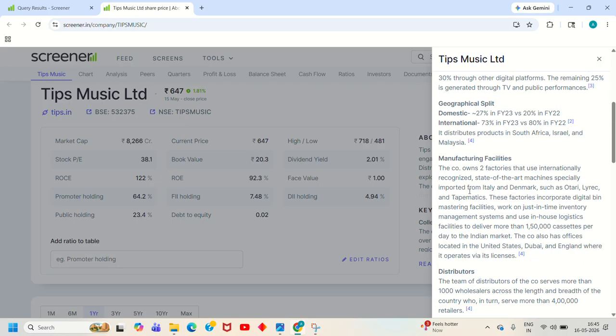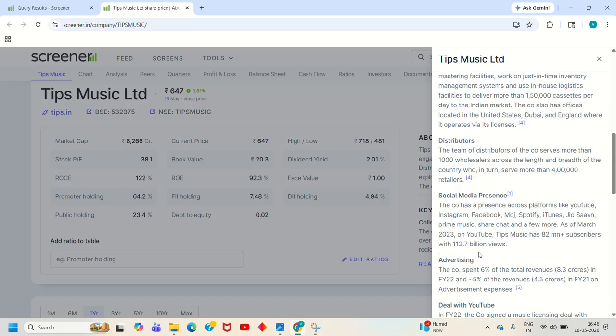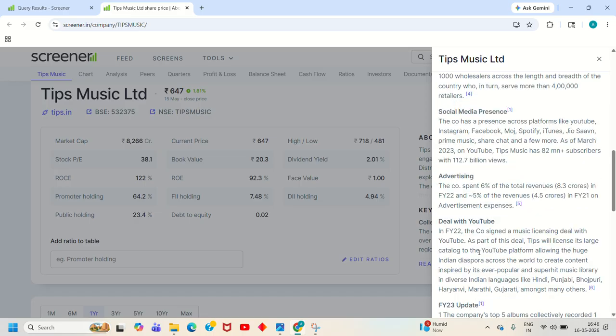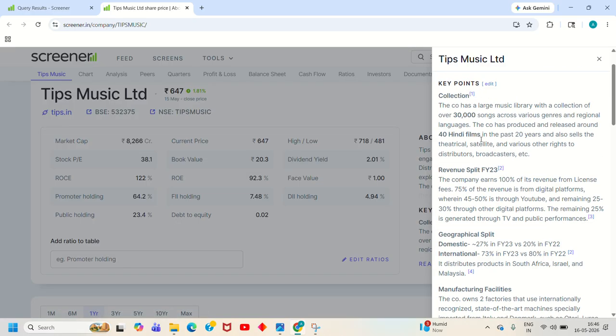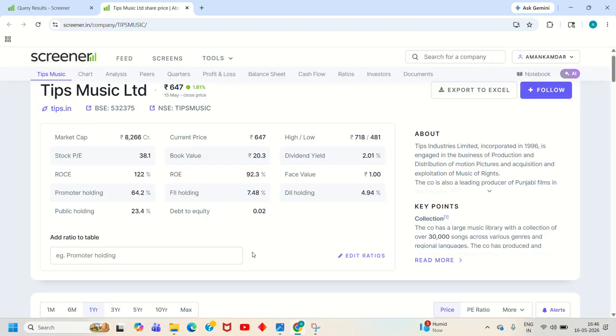Now, manufacturing facilities. The company owns two factories that use internationally recognized state of the art machinery imported from Italy, Denmark, and then distributors. All these details of the company and their business model, the distributors, the social media presence, their advertising, everything is mentioned here. It is similar for other companies as well. So you can check out the business model in the right hand side section.